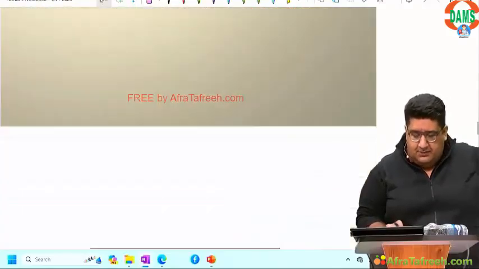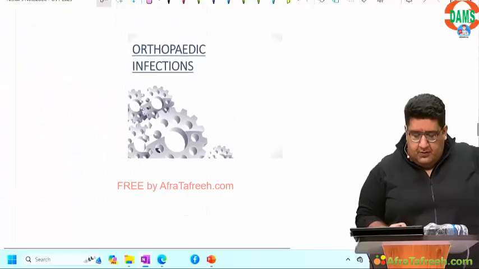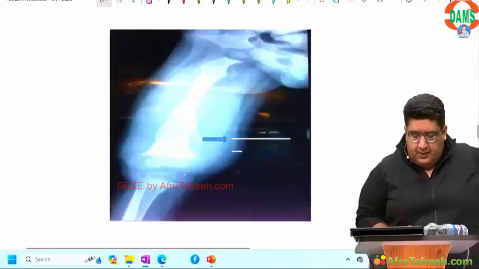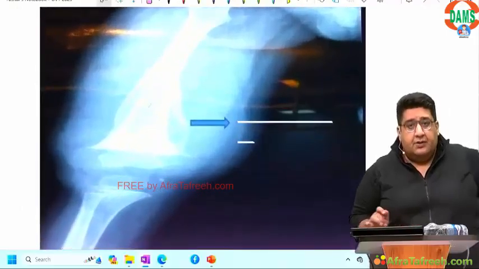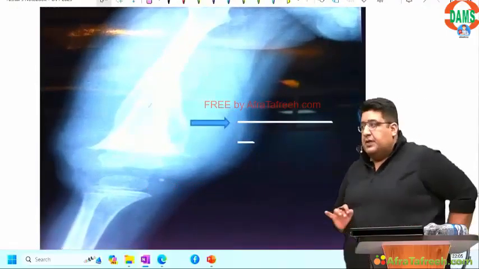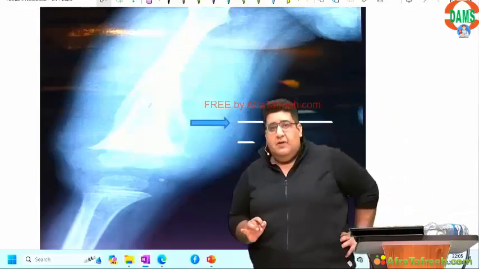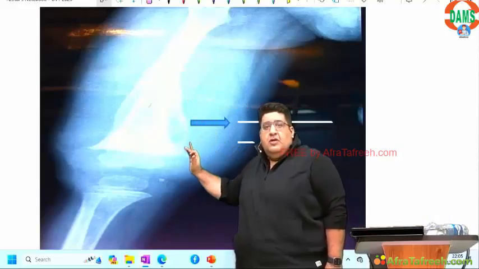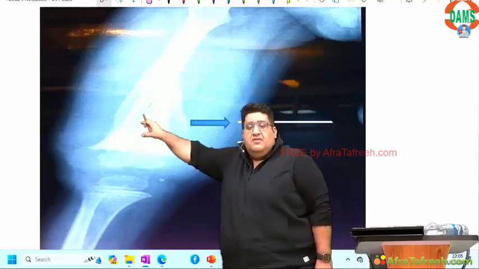Chaliye, the next one. When we talk about orthopedic infections, everybody knows what this blue arrow is showing. It is a reactive, immature, subperiosteal, healthy new bone which has been formed around this infected bone.